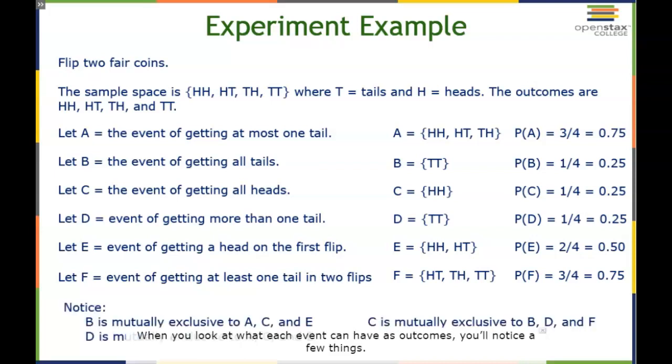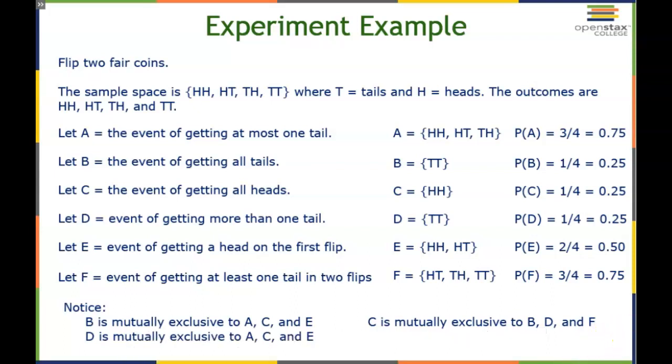When you look at what each event can have as outcomes, you'll notice a few things. B is mutually exclusive to A, C, and E. They don't share anything in common. Now, I'm not saying that A, C, and E don't share anything. I'm saying that A, C, and E don't share anything with B. Likewise, A, C, and E don't share anything with D, so they are mutually exclusive to D. And C is mutually exclusive to B, D, and F, since they don't share anything in common.